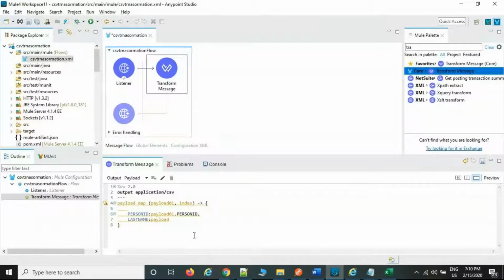Okay, leave it. I will write it. Last name, payload 01 dot last name. First name, colon payload 01 dot first name. Address, payload 01 dot address. City, payload 01 dot city. And here you can add 01.